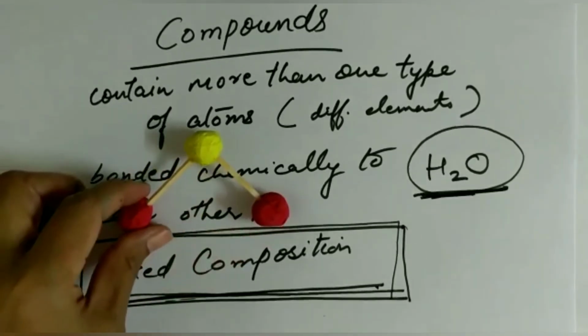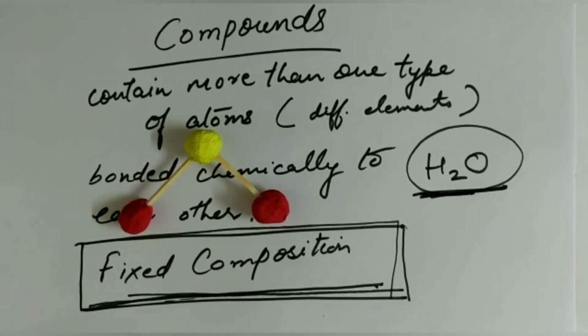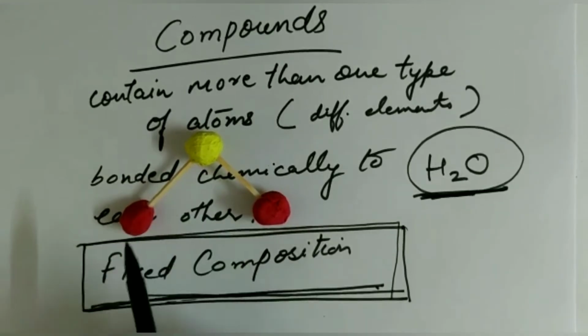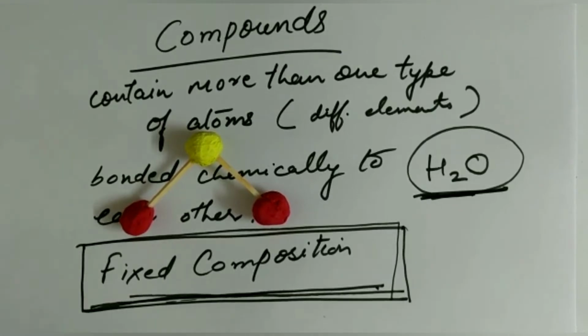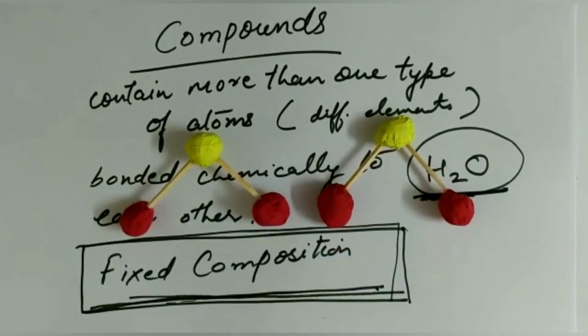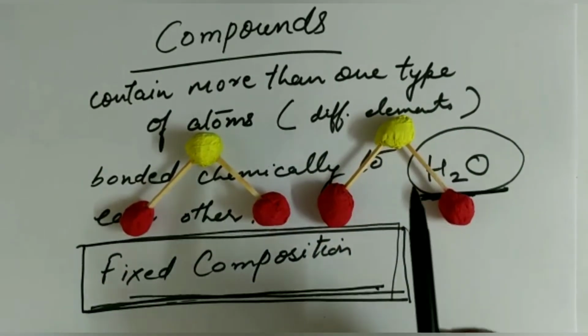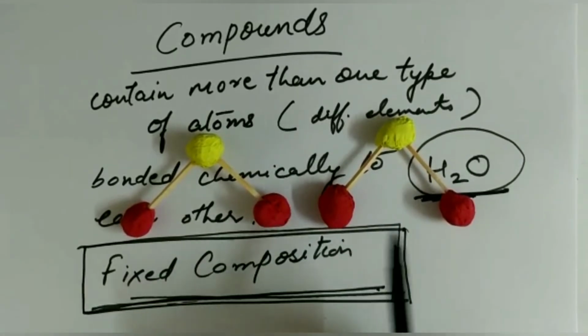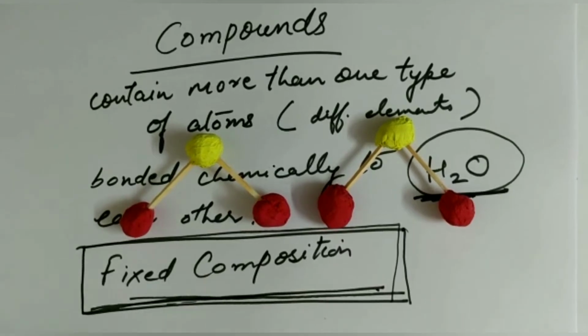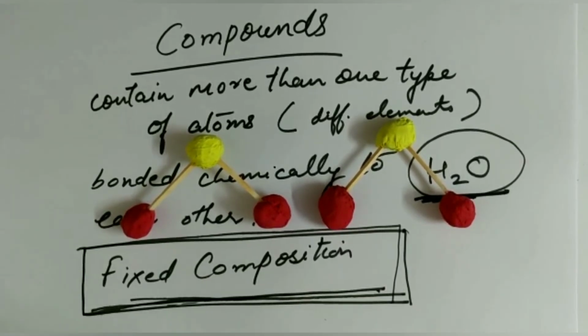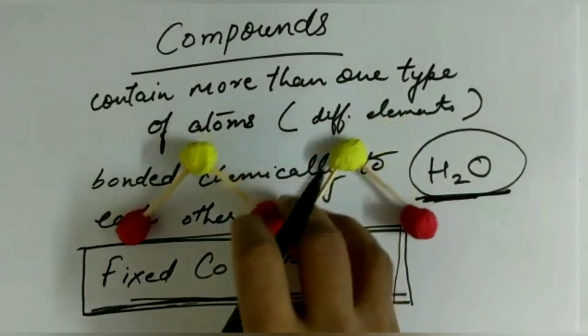If we consider this as a molecule of water, then this is the oxygen atom which is bonded to two hydrogen atoms. Suppose we take water from another sample and we study its molecule, it will also be having the same composition of one oxygen atom bonded to two hydrogen atoms. That means the composition of a particular compound remains fixed.